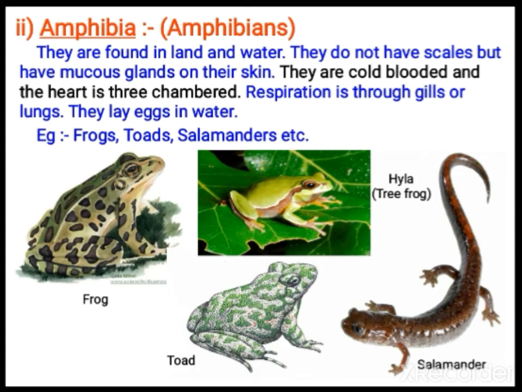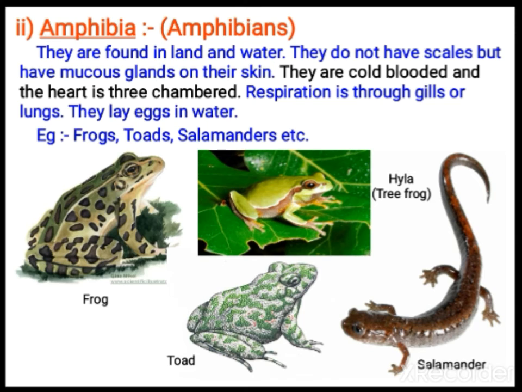Because these animals can change their body temperature according to the surroundings. Only mammals and birds come under warm-blooded. All other animals come under cold-blooded because they change their body temperature according to the surroundings. When they maintain a stable body temperature, you call them warm-blooded. You have a stable body temperature, so the same way you call that warm-blooded. But amphibia and others are cold-blooded.